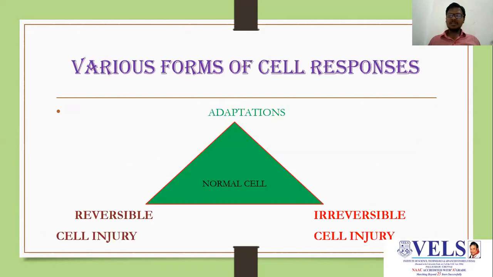When the normal cell gets stressed, it adopts some cell reactions, that is atrophy, hypertrophy, metaplasia, dysplasia. When the normal cell gets stressed, it may go through a process of inflammation and healing, and when healing of the cell occurs, it goes back to the normal cell. This process is reversible cell injury. In irreversible cell injury, when the normal cell is stressed, it won't be reversible, but it goes on to the process of apoptosis, that is cell death.